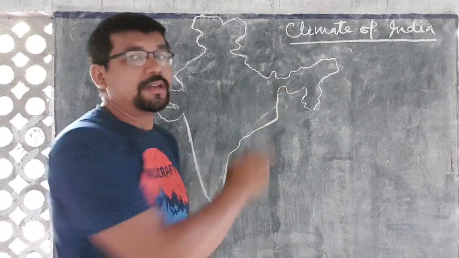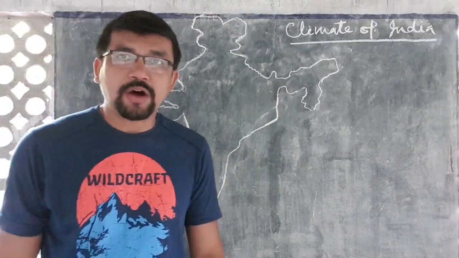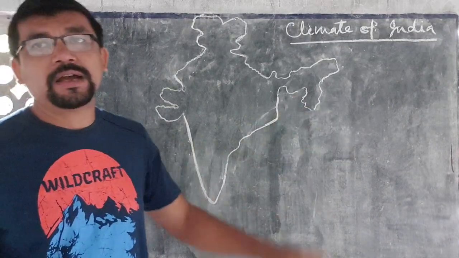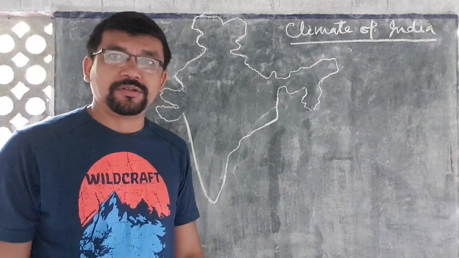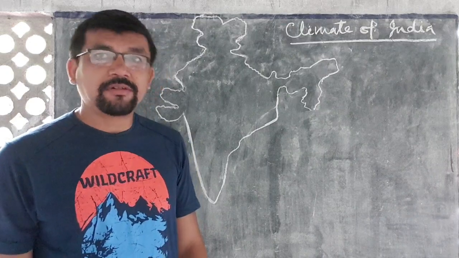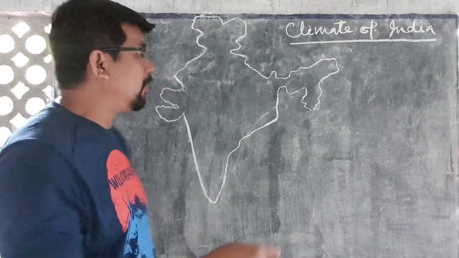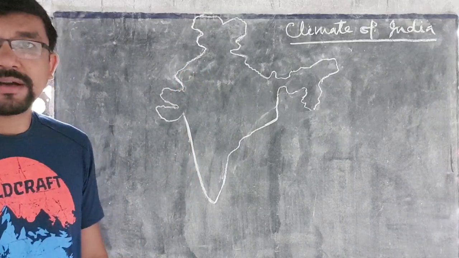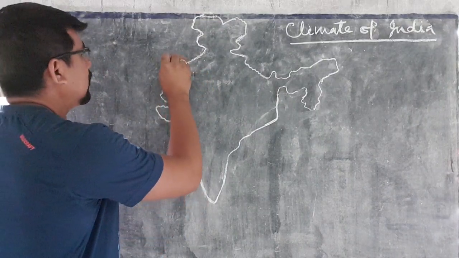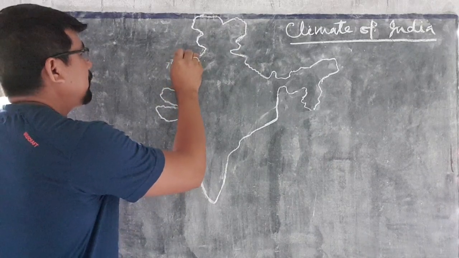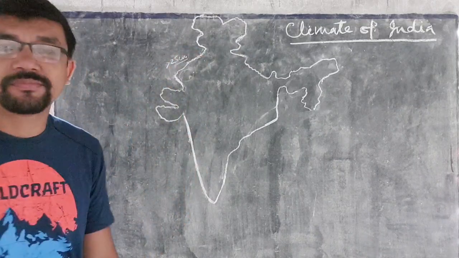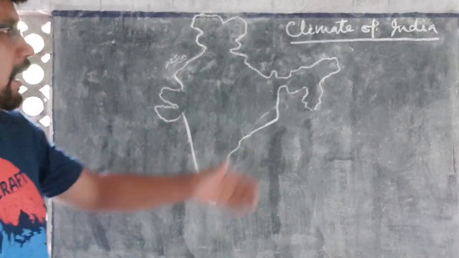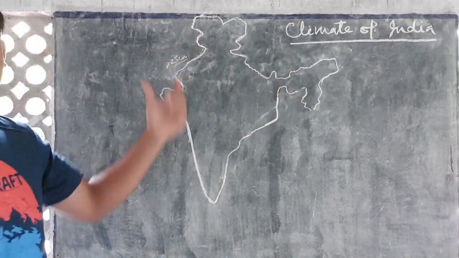That means nearly 1000 centimeter rainfall over Meghalaya. And on the other hand, in the same country, in the Thar desert of India, rainfall occurs less than 25 centimeters annually. So in the same country, we have the highest rainfall region and the lowest rainfall region.